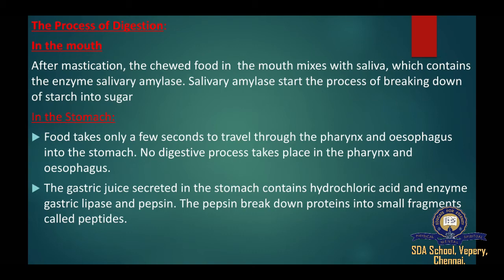Gastric lipase breaks down fat. Pepsin breaks down protein into smaller fragments called peptides. The food is ultimately converted into a semi-solid form called chyme, which passes into the duodenum. So look at the equation. Protein gives, with pepsin, peptides. Fat gives, with gastric lipase, simpler molecules.